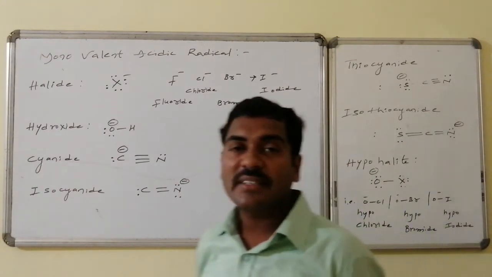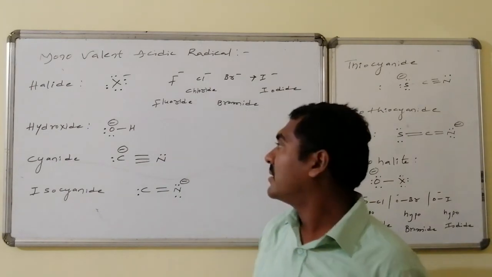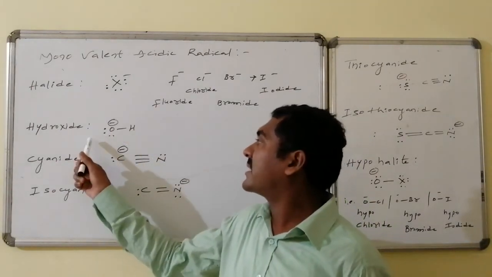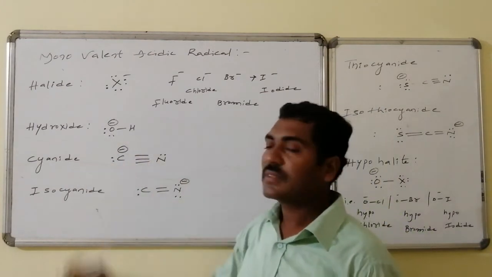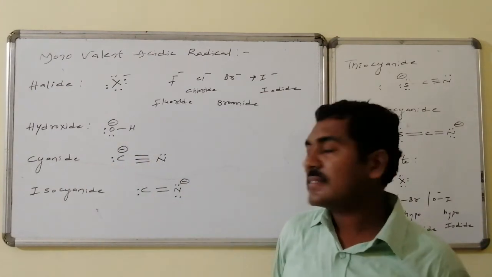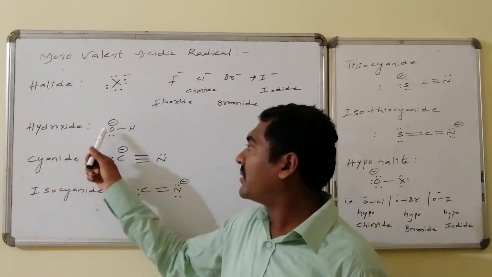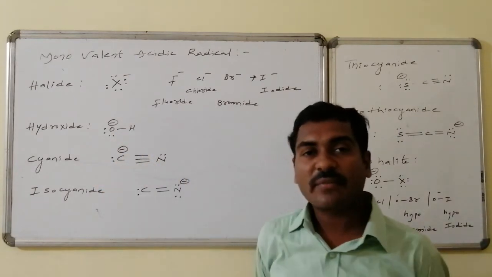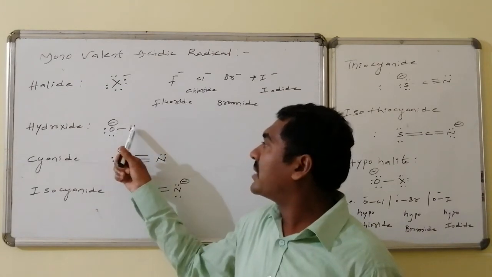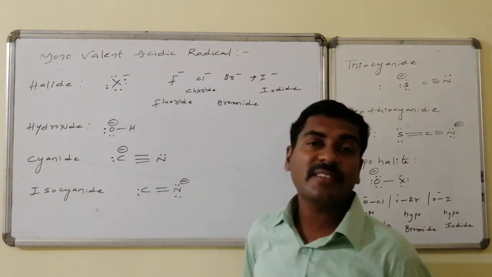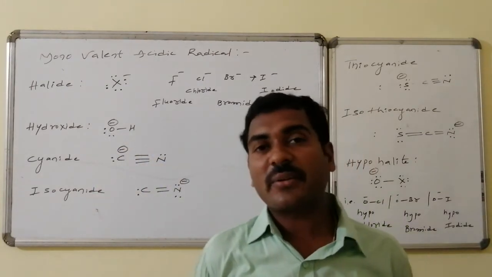Whereas hydroxide is OH minus. As you know, in the water molecule, oxygen is connected with hydrogen. Oxygen has 2 lone pairs. Out of 6 electrons, 2 are present as one lone pair, another 2 as another lone pair, and 1 electron is in a sigma bond with one hydrogen, another 1 electron in a sigma bond with the other hydrogen.